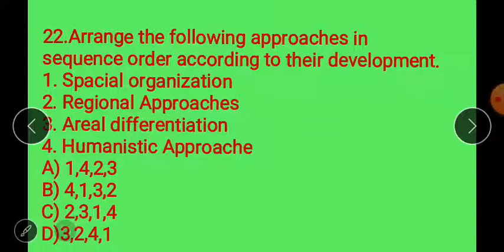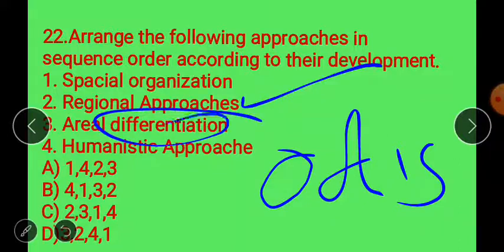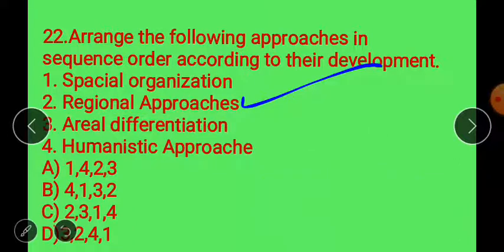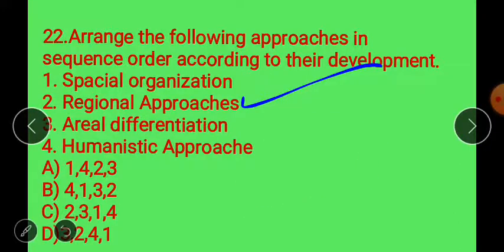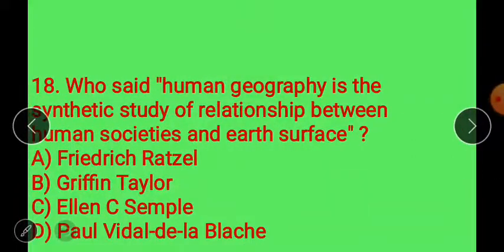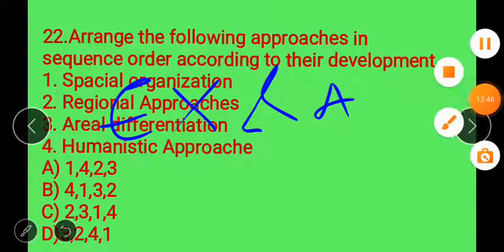Move to next, question number 22. Arrange the following approaches in sequence order according to their development. First of all, regional approach. For example, Odisha. Odisha is a region, but areal differentiation means a particular district. So here, first of all, in the early colonial period, exploration and description.